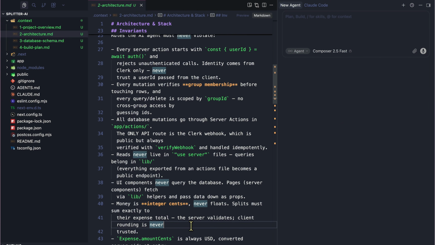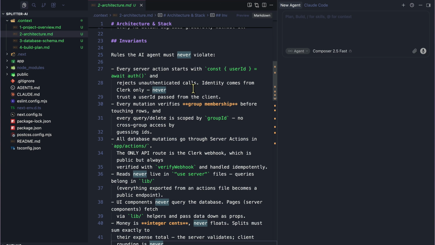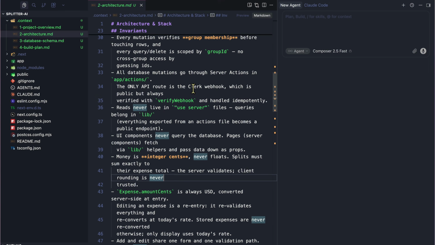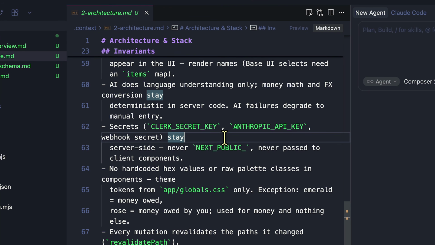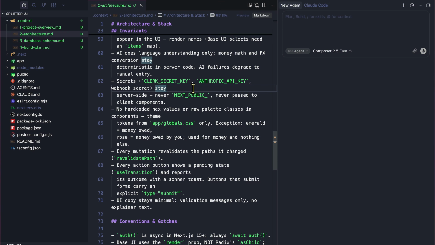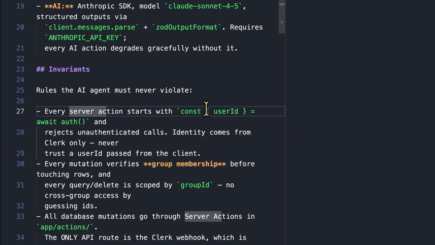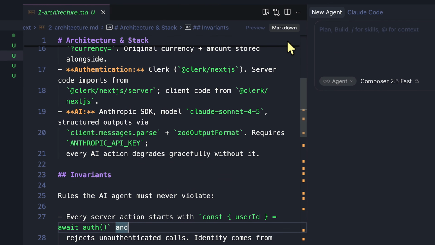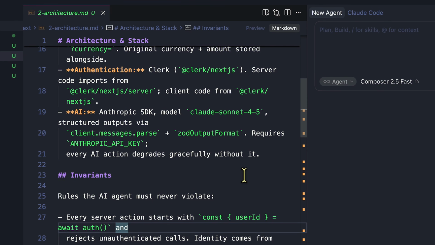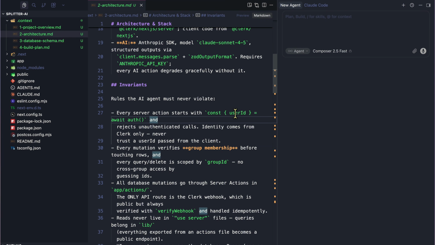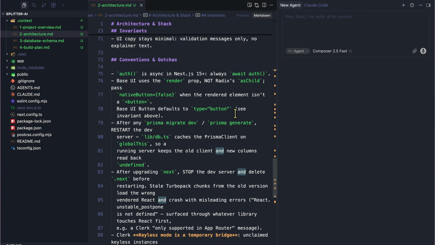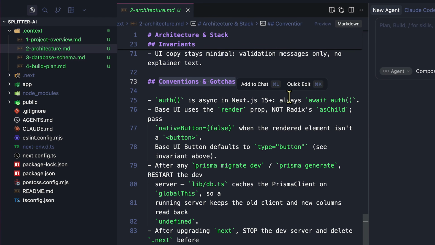When it comes to identity, it must always be Clerk only, never trust a user ID from the client. This is one of the most common mistakes that every single developer makes inside of Next.js. So if we take a look at a server action here, it should start with const userId = await auth, because otherwise it's not going to be secure. So every server action checks authentication first. I wrote these once, and now every single feature that the agent builds gets checked against them, including features I haven't thought of yet. There's also a gotchas section, conventions and gotchas at the bottom.